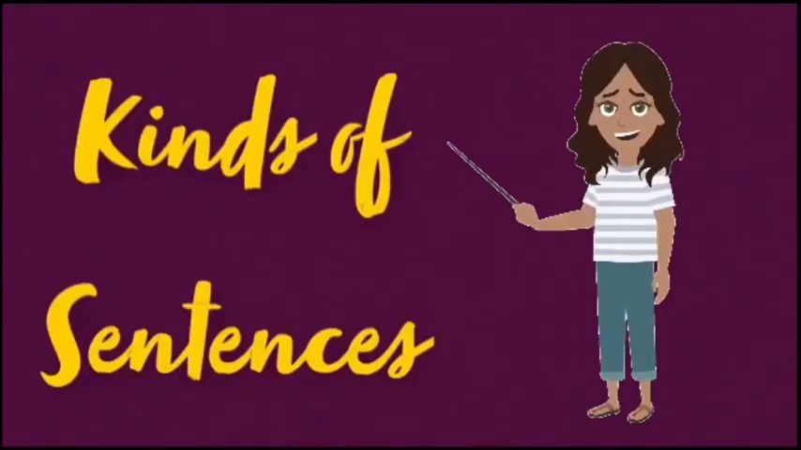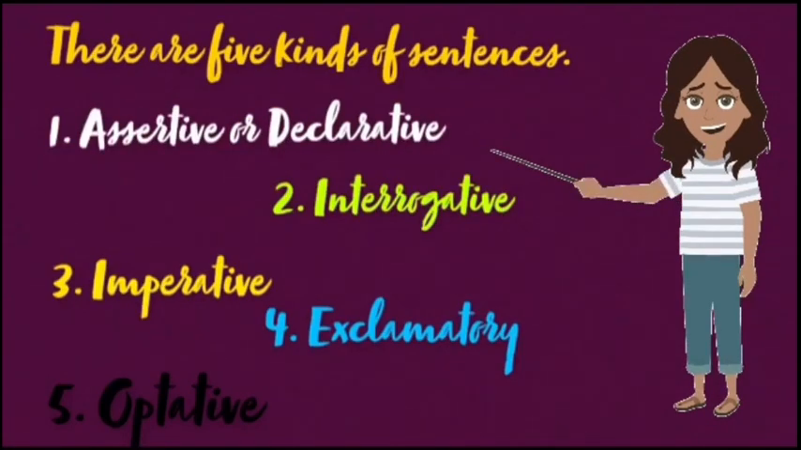Welcome, viewers. In this video, we'll discuss different kinds of sentences. There are 5 kinds of sentences. They are assertive or declarative, interrogative, imperative, exclamatory, and optative.